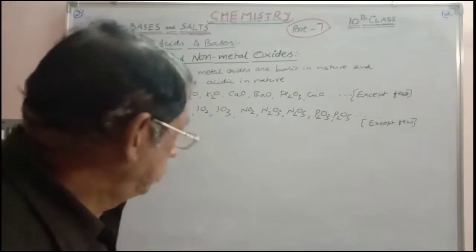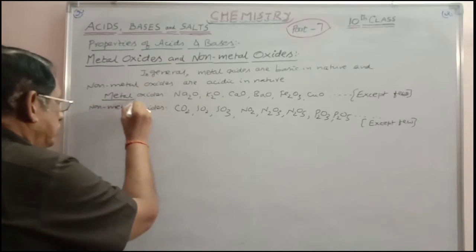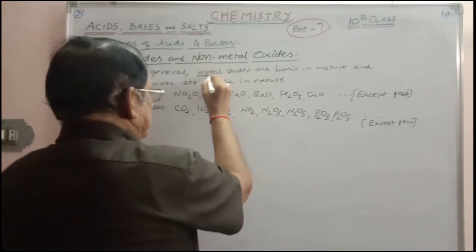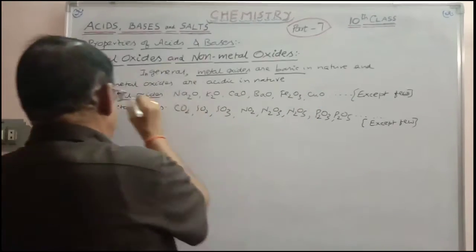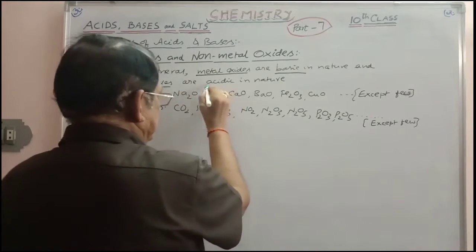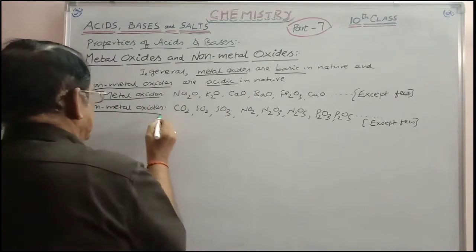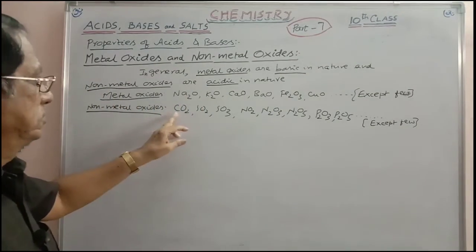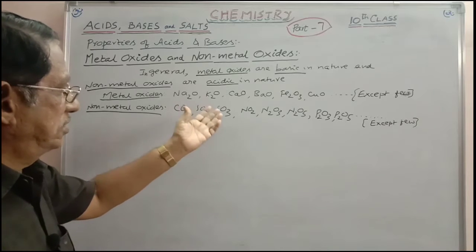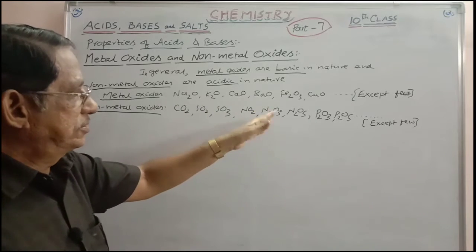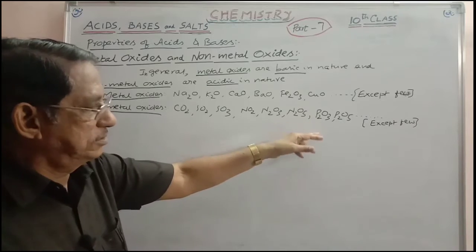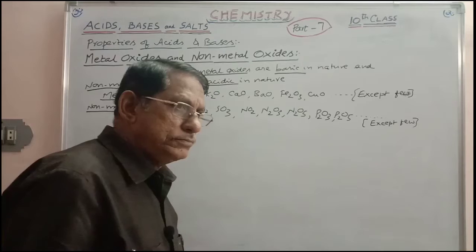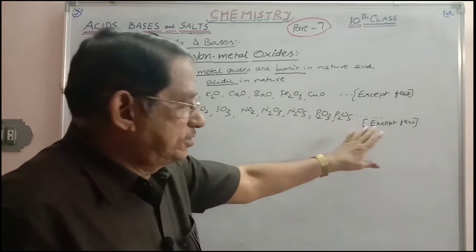So, most of the metal oxides are basic in nature. Non-metal oxides are acidic in nature. So, we are considering examples here: carbon dioxide, sulfur dioxide, sulfur trioxide, nitrogen dioxide, nitrogen trioxide, nitrogen pentoxide, phosphorus trioxide, phosphorus pentoxide, like this you can take many. All these are acidic in nature.